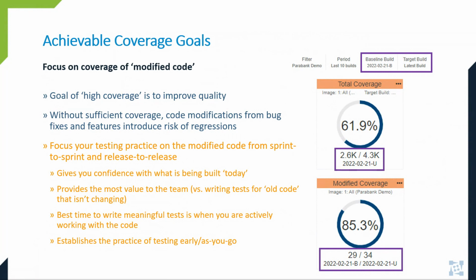Our Quality Insights platform, DTP, receives build data from your CI/CD process and lets you diff between a baseline build and a target build. And this means that even if your overall coverage doesn't meet your development policy, the team has an attainable goal for their modified code. Running these analytics throughout the sprint cycle is also helpful because teams get real-time feedback on whether their current regression suite is delivering sufficient coverage of the modified code, or if new tests need to be written so they don't get uncomfortable questions during a sprint review.